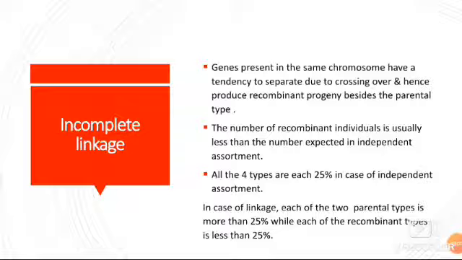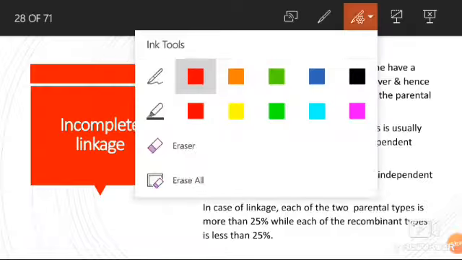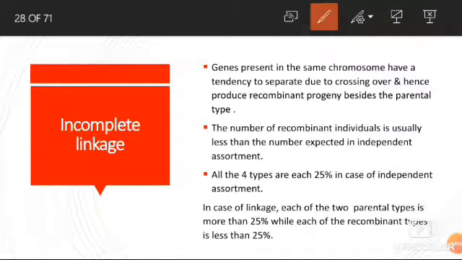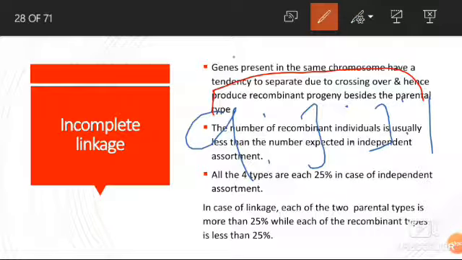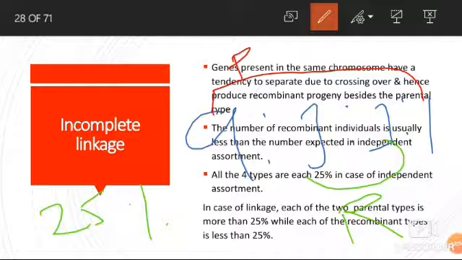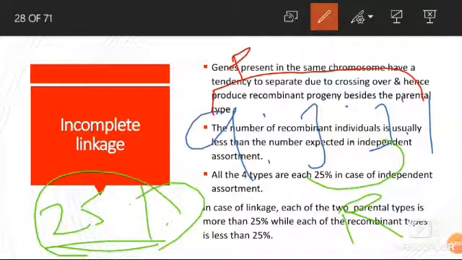The number of recombinant individuals is usually less than the number expected in independent assortment. In independent assortment, all the progeny, the ratio is 9:3:3:1. So these are the parental types and these are the recombinant types, and all carry 25% each. Their contribution is 25% each.